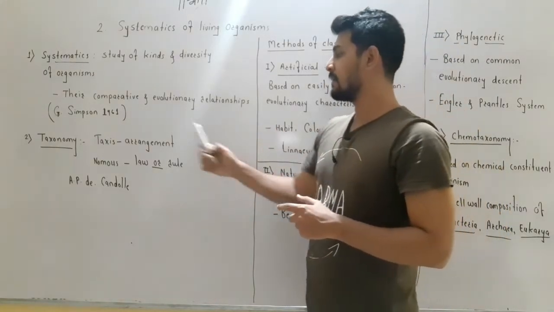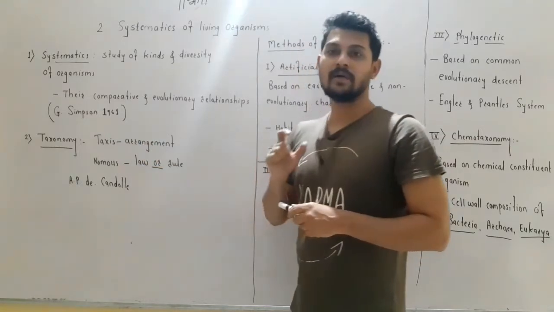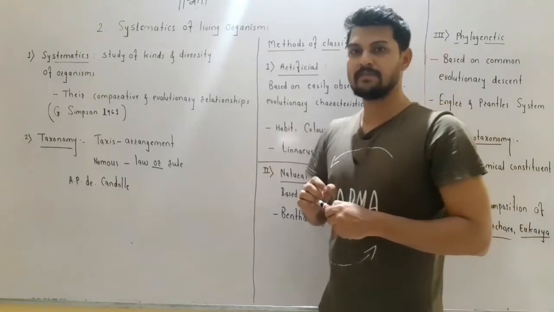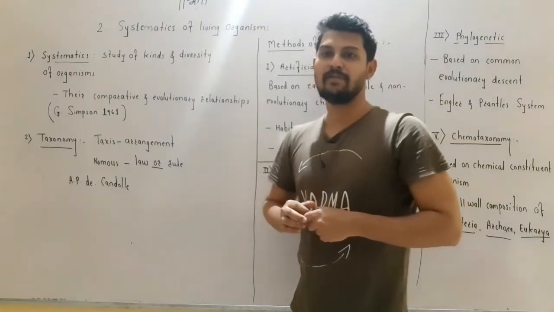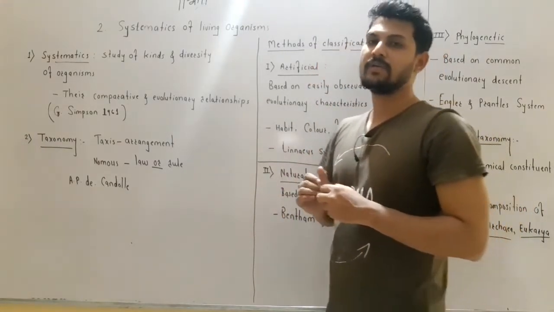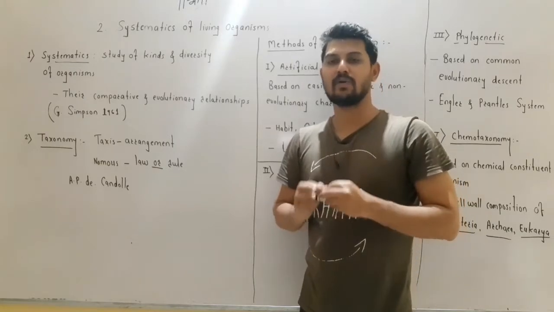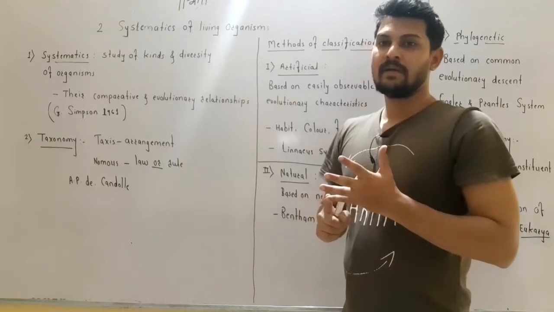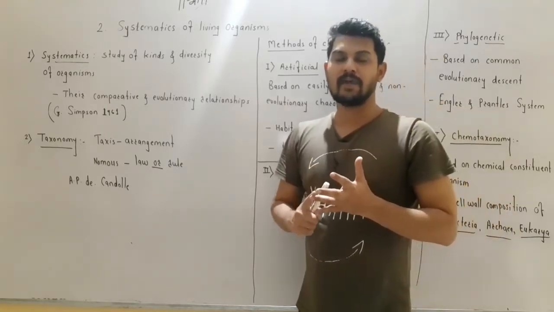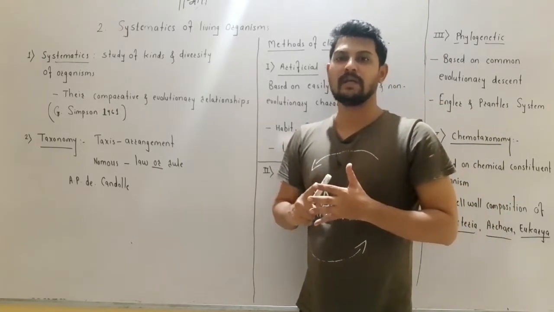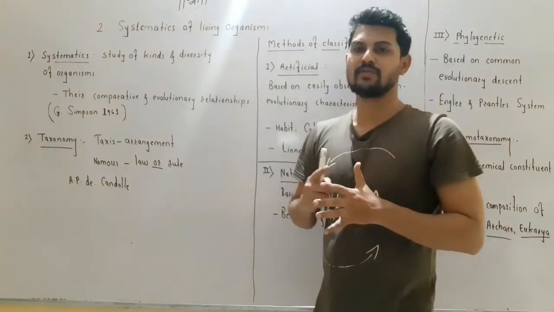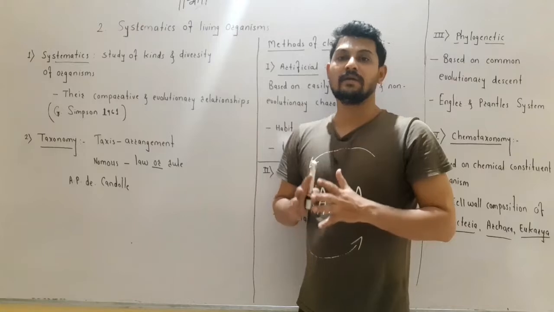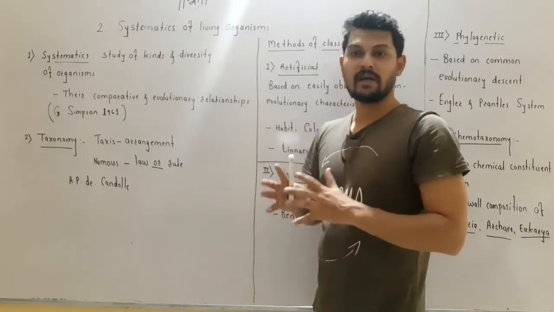Taxonomy deals with the classification of organisms. We have already studied the definition of taxonomy: taxonomy is the branch of biology that deals with the collection of organisms, their identification, description, nomenclature and then classification. So taxonomy deals with the collection of organisms, identification of organisms, their description, nomenclature and classification.